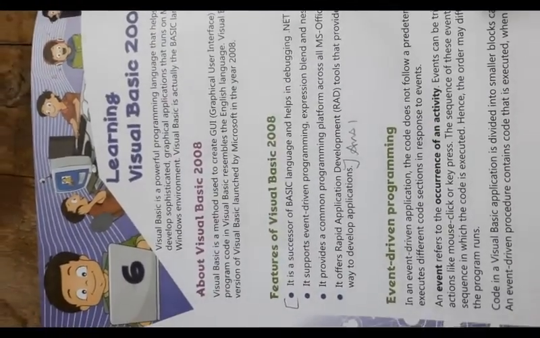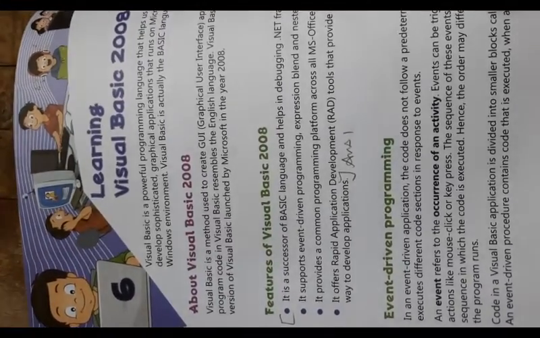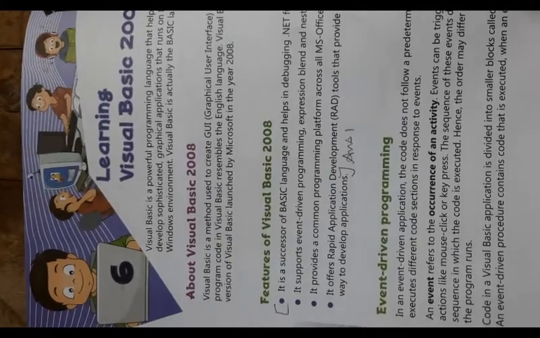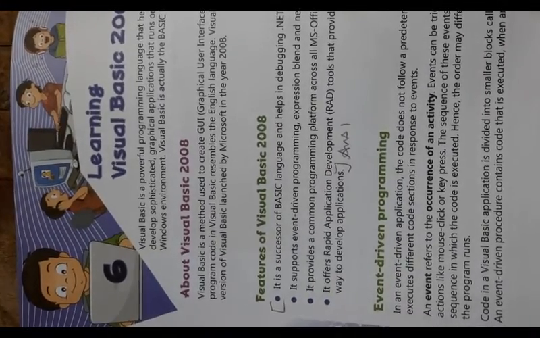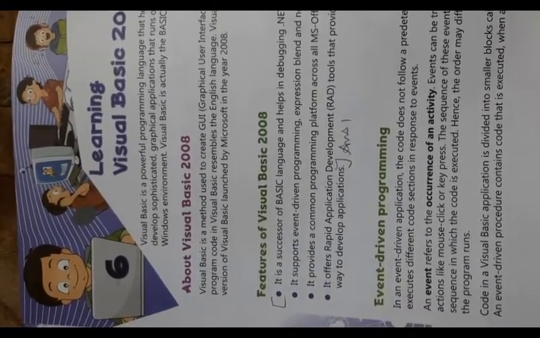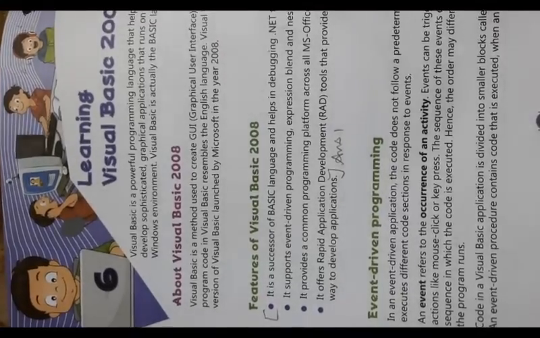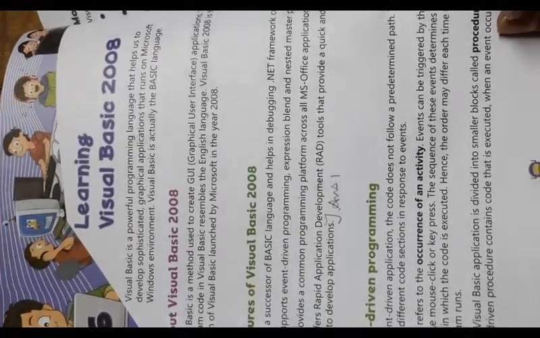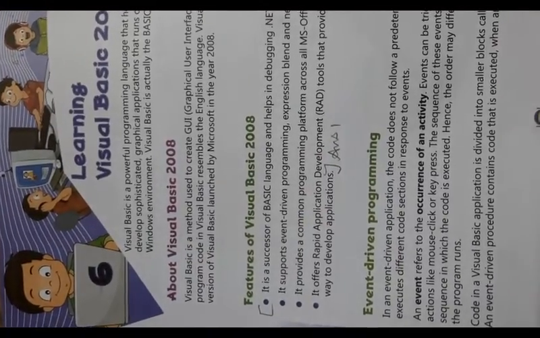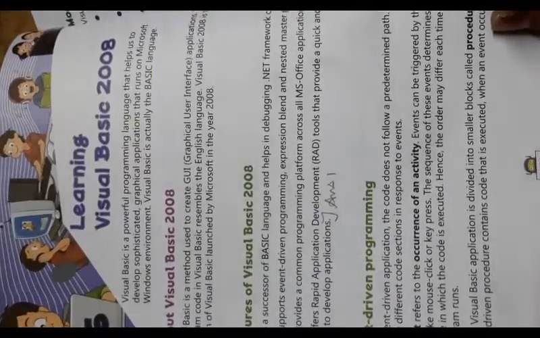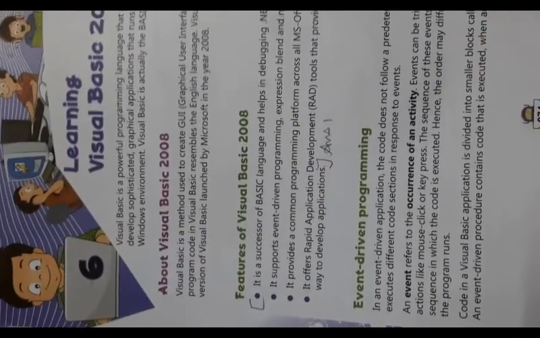Event-driven program. In an event-driven program, the code does not follow a predetermined path. It executes different code sections in response to events. An event refers to the occurrence of an activity. Events can be triggered by the user's action, like a mouse click or key press. The sequence of these events determines the sequence in which the code is executed. Hence, the order may differ each time the program runs.